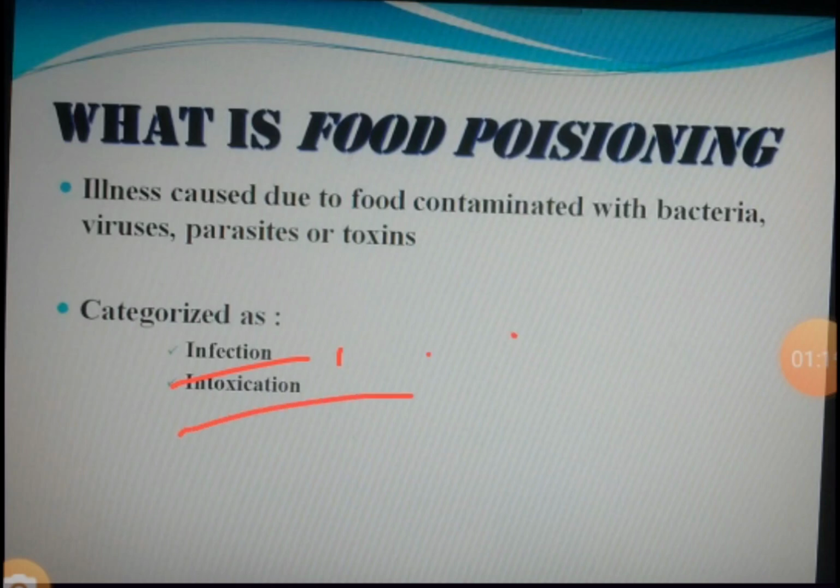What is intoxication? As I told you in the previous one, the microorganisms may or may not be there in the food, but we suffer from illness because of the toxins released by the microorganisms that are present in the food. So that's called intoxication.